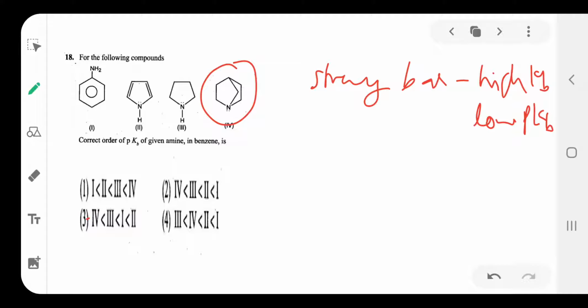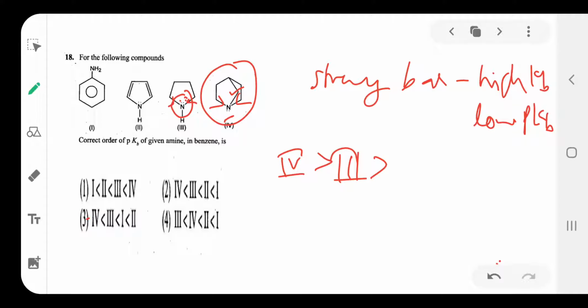Understood what I say? The strongest base has the lowest pKb because here, in the bridged compound, the nitrogen has one lone pair of electrons, and there are alkyl donating groups here, here, and here. So it has a more basic nature. The fourth one is the most basic. Then the third one, because in the third one there is no resonance. After the fourth comes the third: here 3 donating groups and 1 lone pair, here 2 donating groups and 1 lone pair.